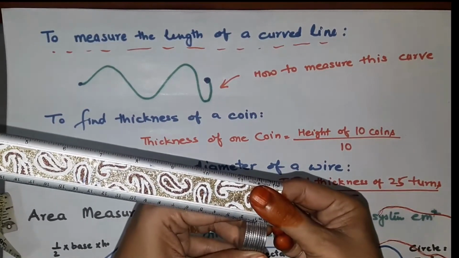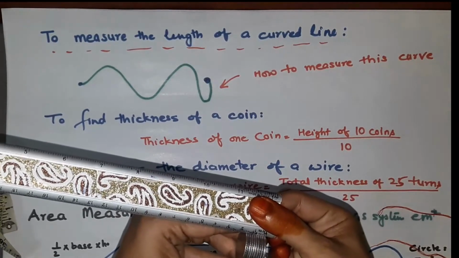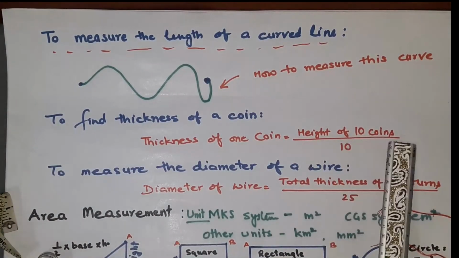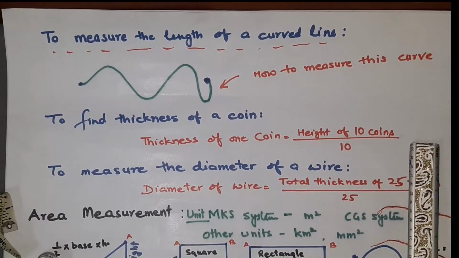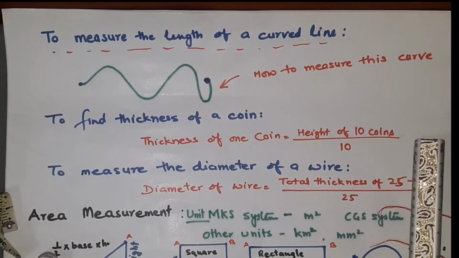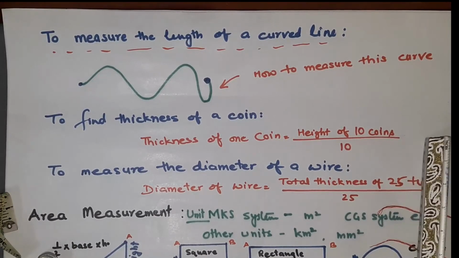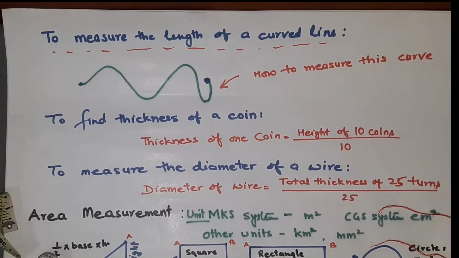So it is coming near about 1.5 centimeter. Okay, it is coming 1.5 centimeter. So 1.5 centimeter will be the total height of 10 coins. So when it is divided by 10, it will come 0.15 centimeter. So 0.15 centimeter will be the thickness of one coin.